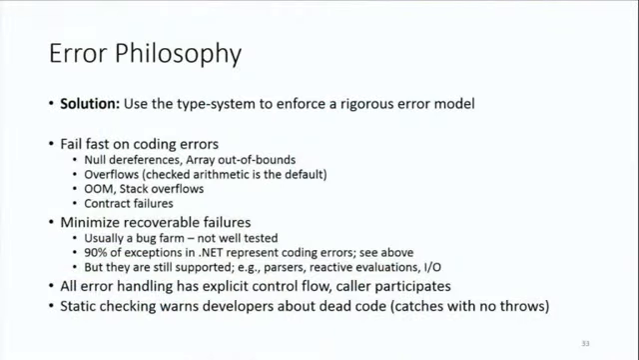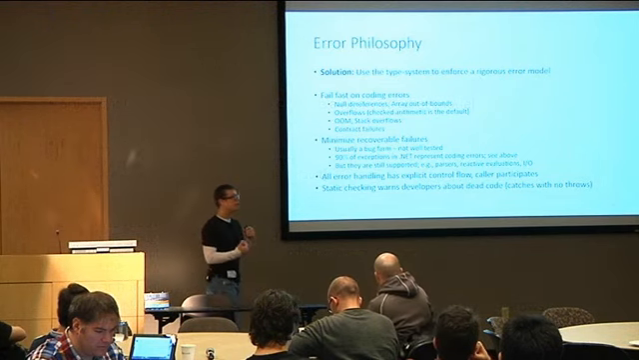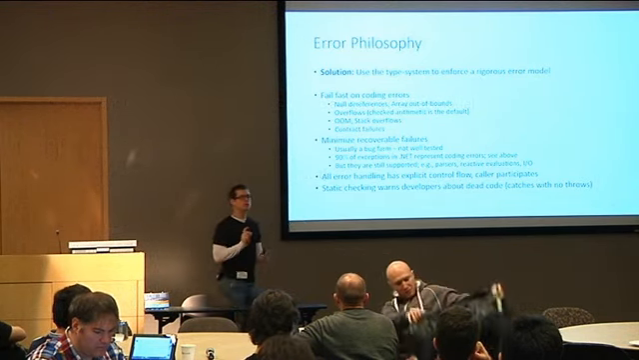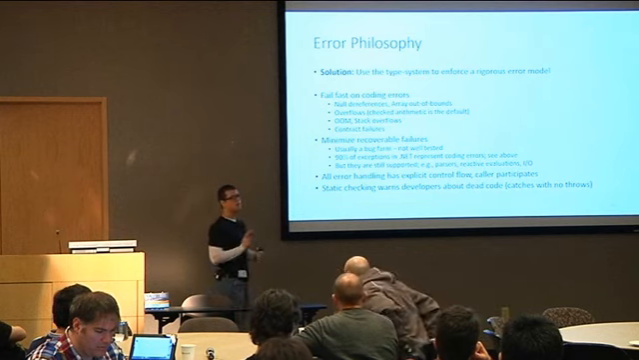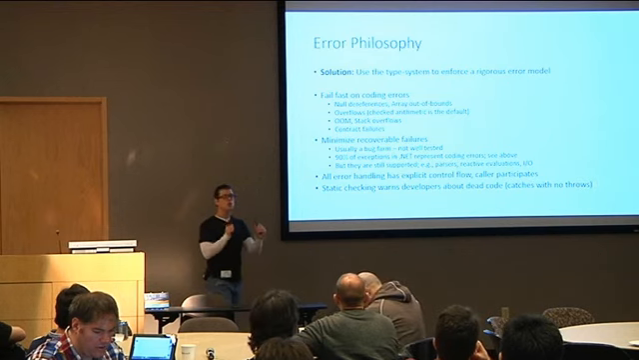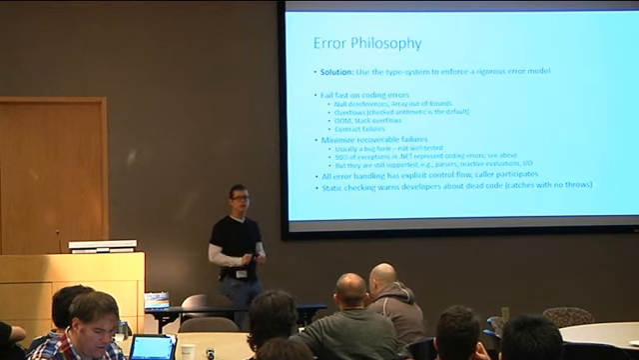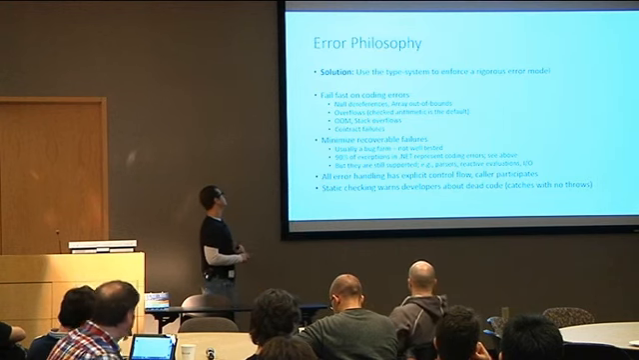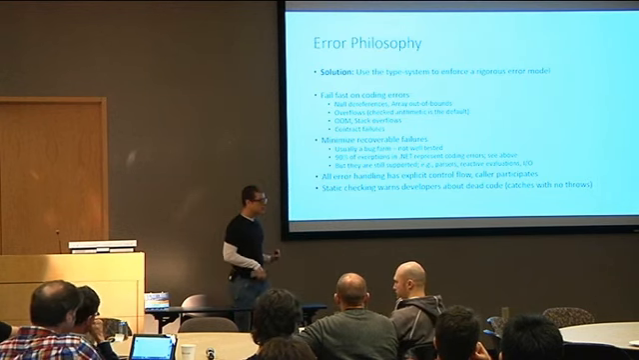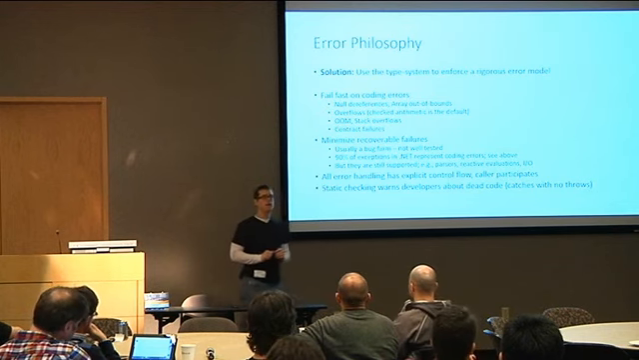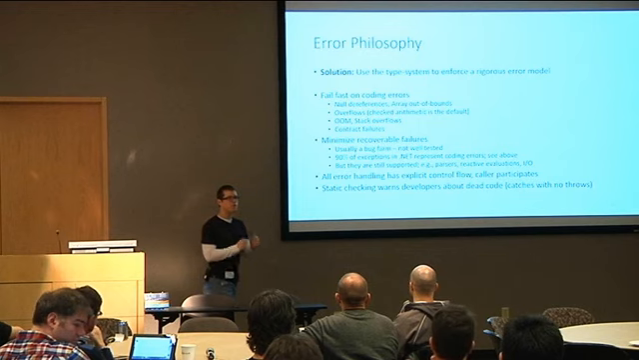So our solution to this is, once again, to encode this into our type system. Bake this in. First off, we fail fast on coding errors: null refs, array index out of bounds, overflows, OOMs, stack overflows, contract failures. We take the process down rudely. There is no way to interrupt this. The process dies fast, and it's very nice. And we also seek to minimize recoverable errors. Exceptions have their purpose in .NET, but we want them to be used for that purpose.